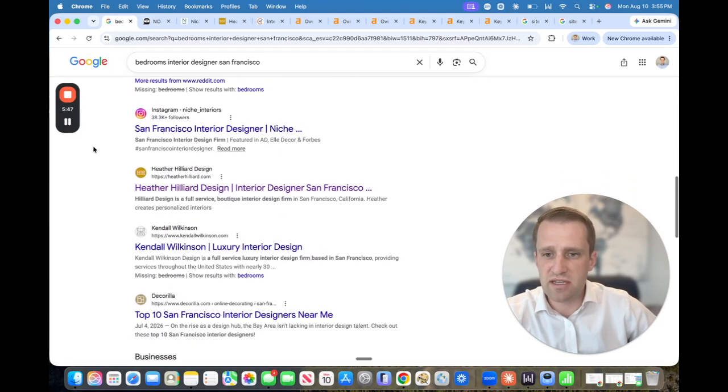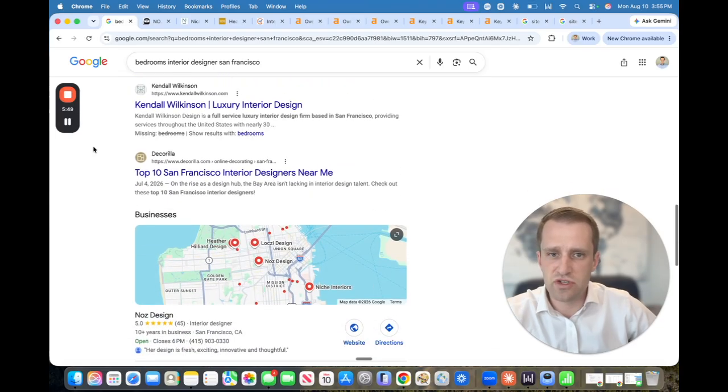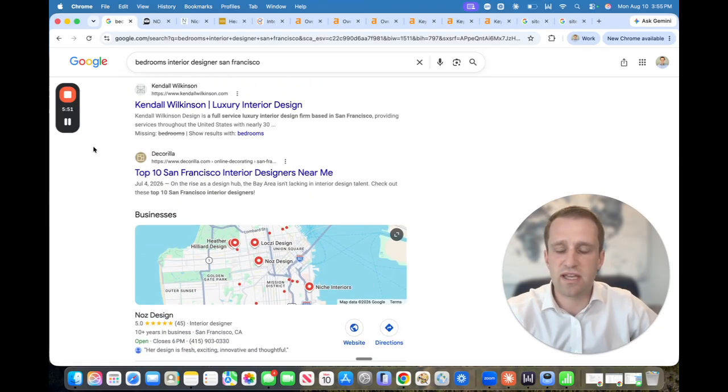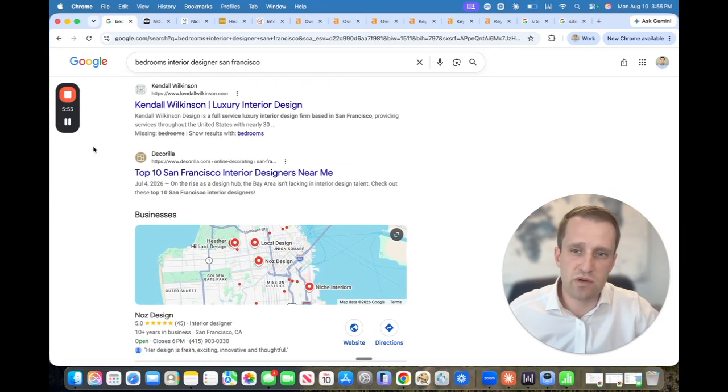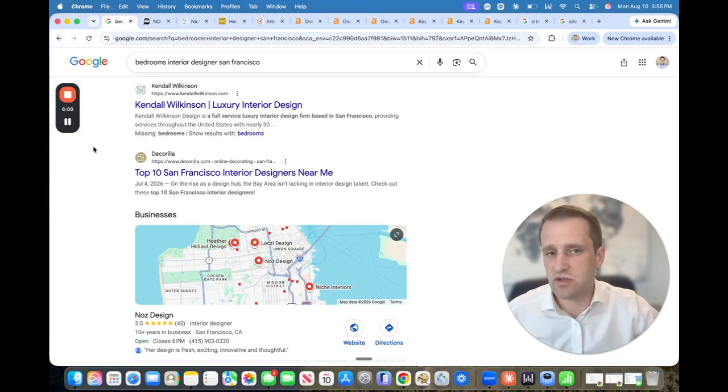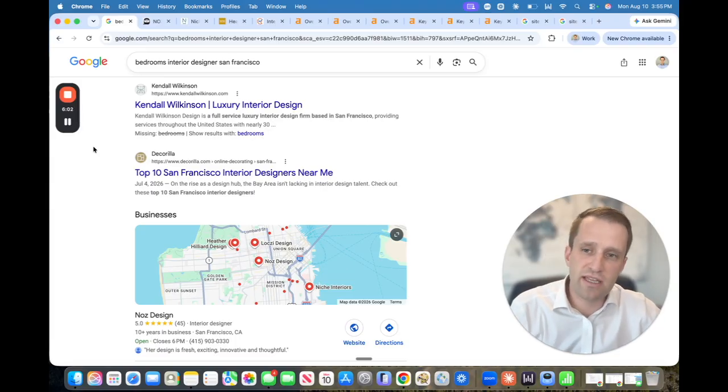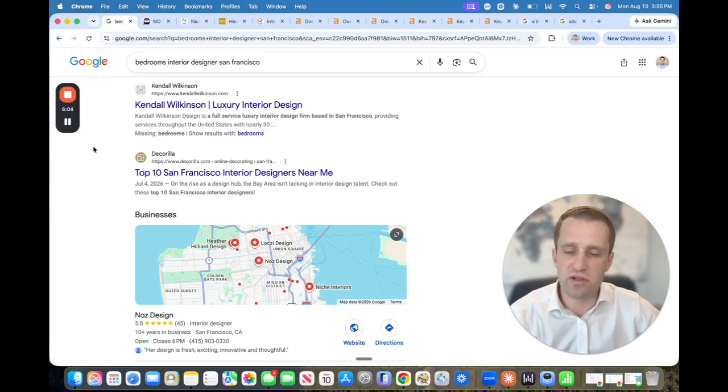Then you start to see, again, some of those competitive search terms and some of those same websites ranking, and it's because they have dedicated keywords for the services that they offer, the design styles that they offer, and the locations that they're trying to serve. So if you're trying to get to the first page of search results, remember, you get one keyword per page, and that keyword needs to be listed strategically throughout your text as well.